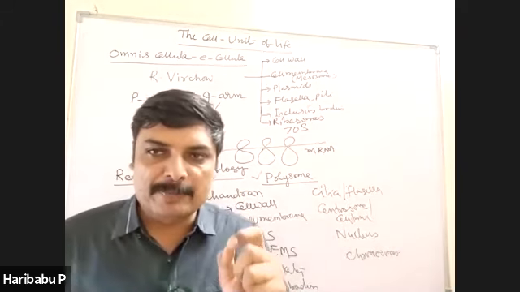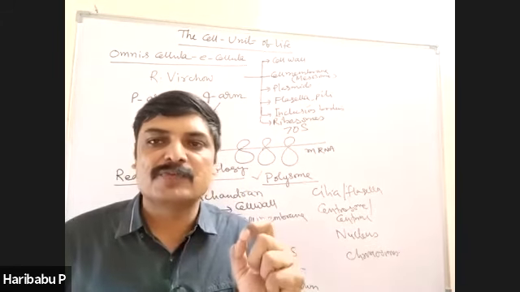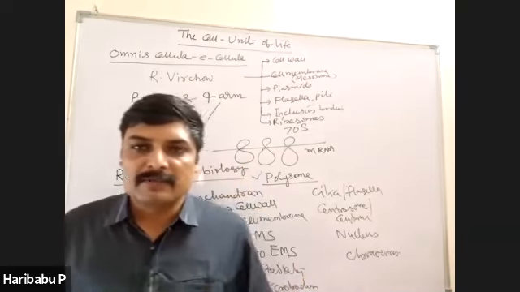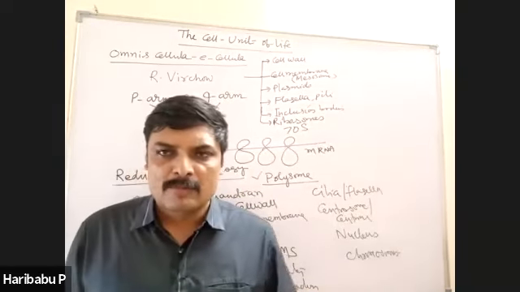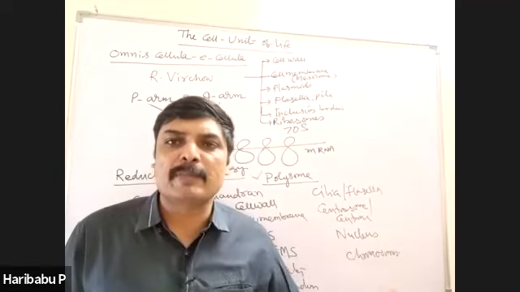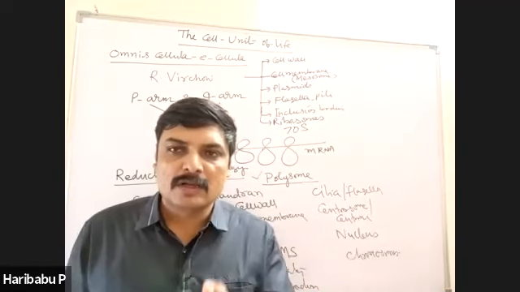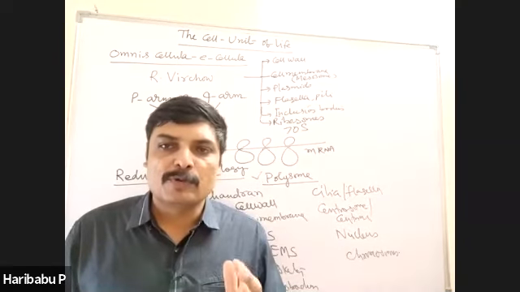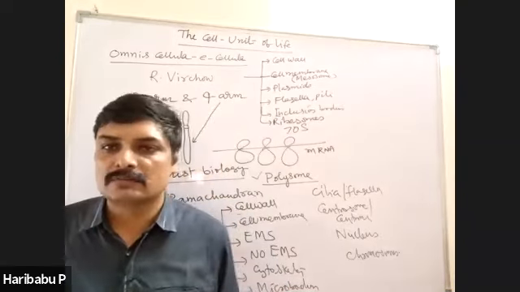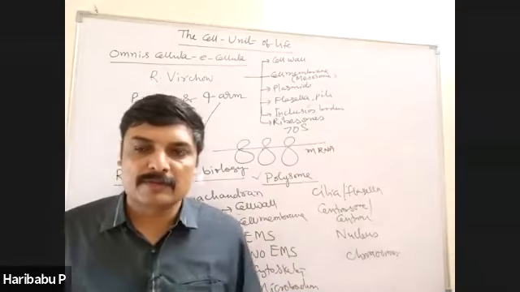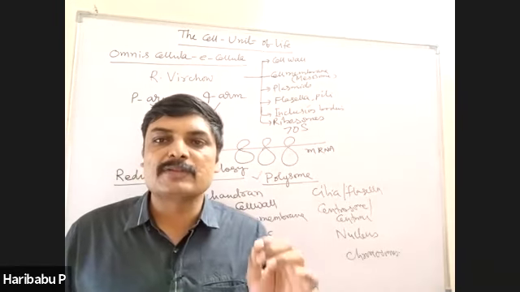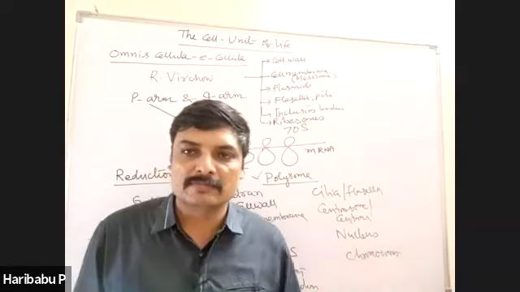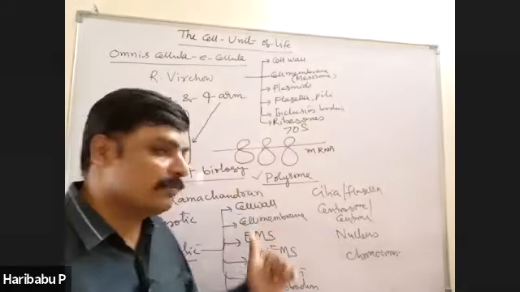The main lipid present in the cell membrane is phospholipid. Several models have been proposed to explain the structure of plasma membrane, but the most valid one, the most accepted one, is the fluid mosaic model proposed by Singer and Nicolson. And plasma membrane acts as a selectively permeable membrane. So that is about cell membrane.